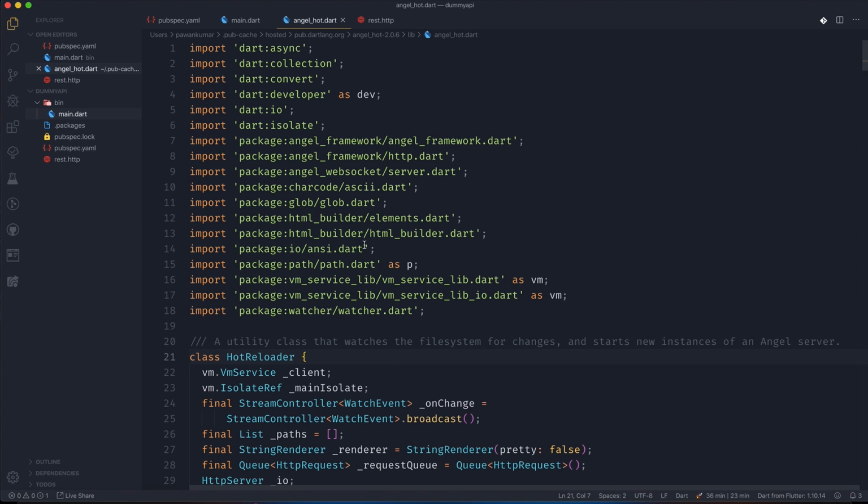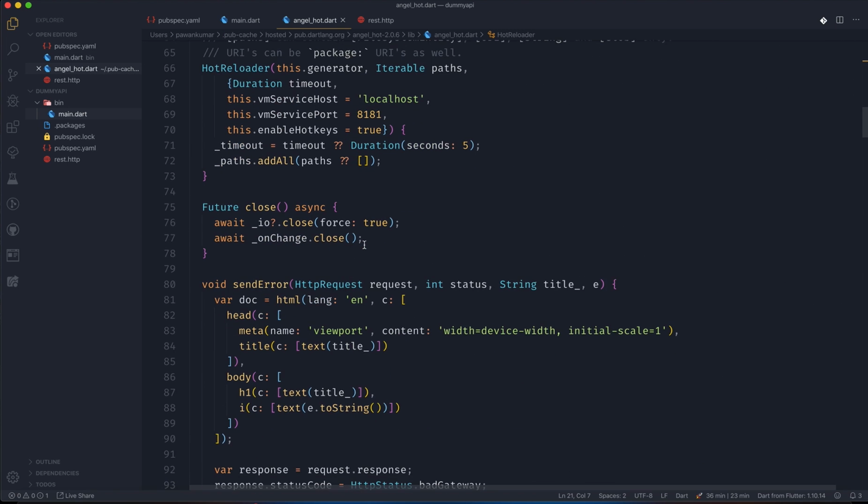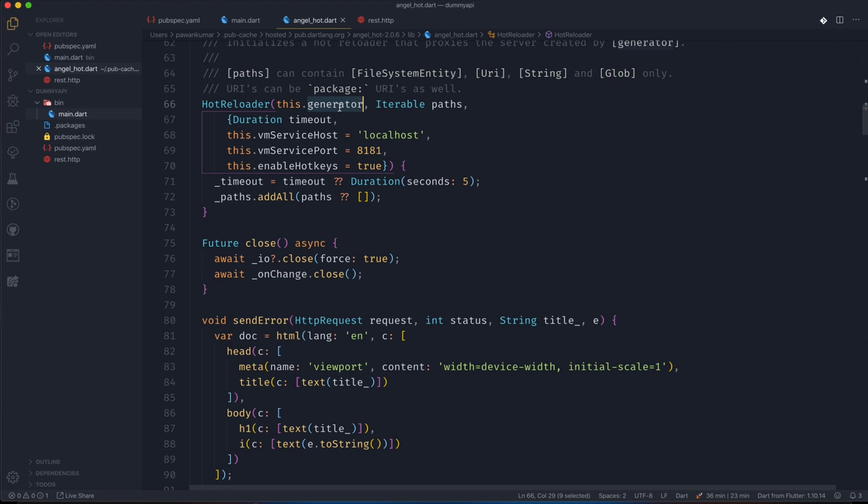So if we go to HotReloader and its constructor, you can see this takes a generator, which is the method from where we will get the application, and it has some iterable paths. If you want, you can specify timeout, default, service host, service port, and if the hotkeys are true or false.